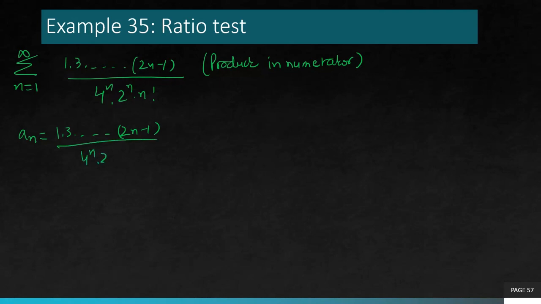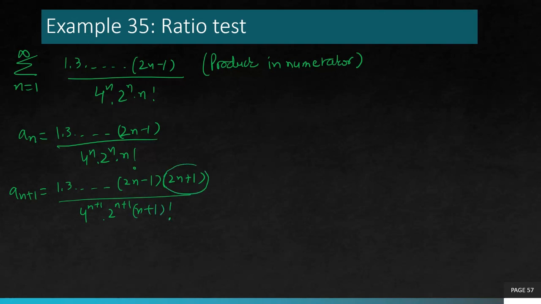I'm rewriting it. Now a_{n+1} is going to be the same product, but in the end it will go up to 2n+1, because the next odd number in the list is going to be 2n+1, over 4^{n+1}, 2^{n+1}, (n+1) factorial. That's the tricky part. You have to pay attention to why it's 2n+1, because when you replace n with n+1 in the last term, you get 2n+2-1, which is 2n+1. Take care of that when you compute the next term in the product sequence.